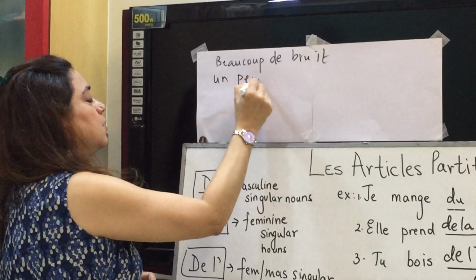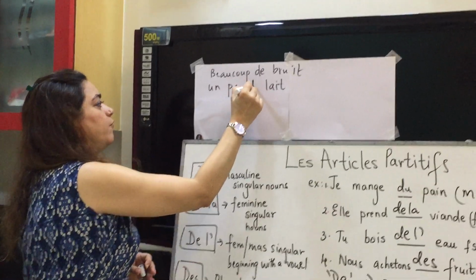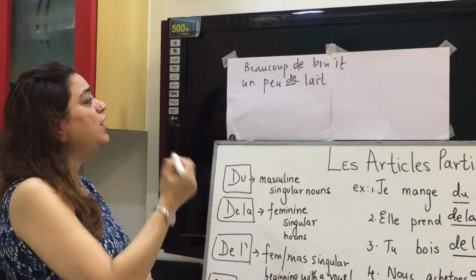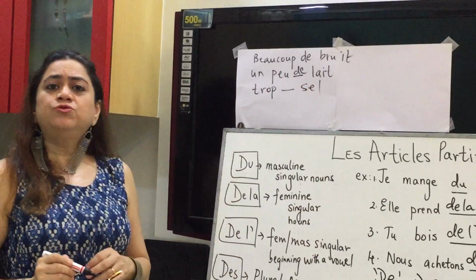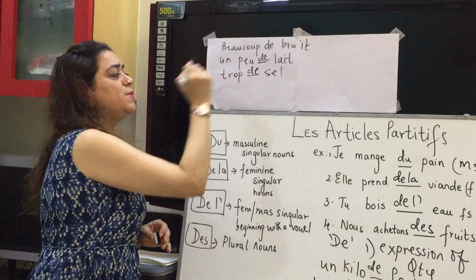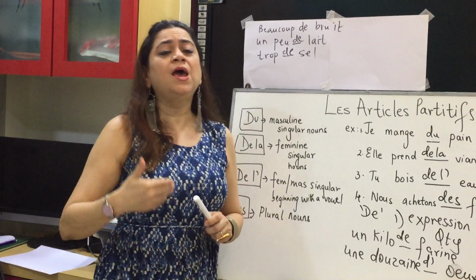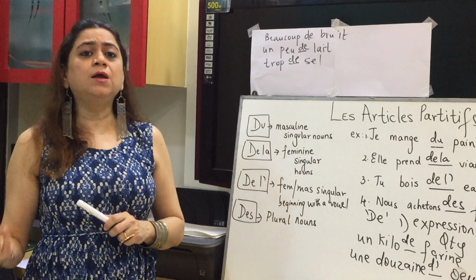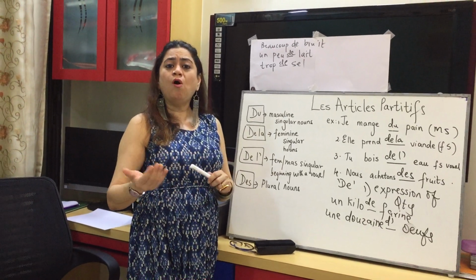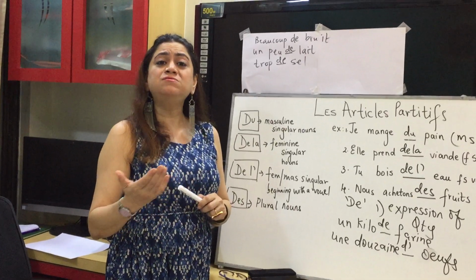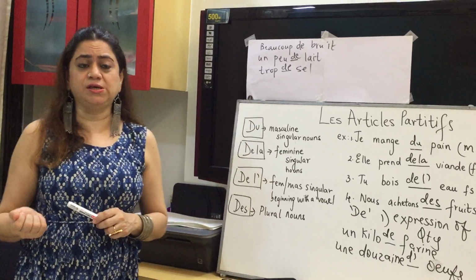Un peu dash lait, a little of milk. Then we have trop dash sel, trop de, too much of salt. So like this we have various expressions of quantity as a bottle of wine, a cup of tea, a dozen of eggs, a pound of coffee, all that will be restricted to de.